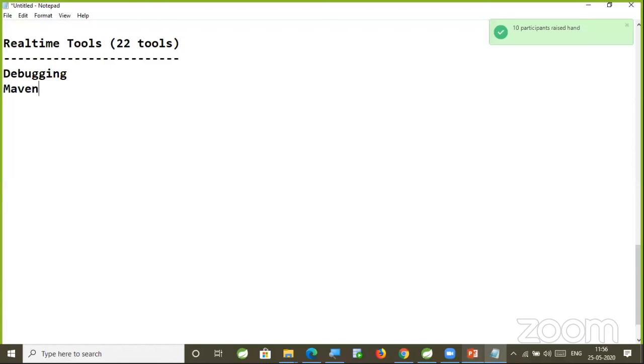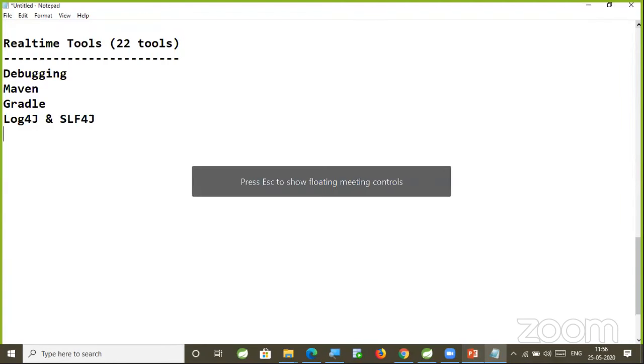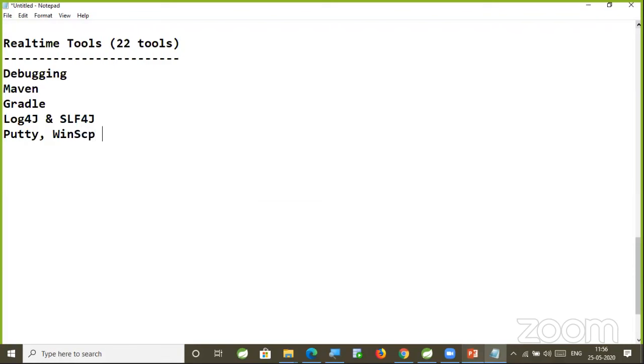After debugging, build tools we are going to cover. Maven, Gradle we are going to understand as build tools. Next one, Log4j we are going to understand along with SLF4J. After that, Putty, WinSCP and Splunk. These are called log monitoring tools. So to do the logging, we will use these tools.